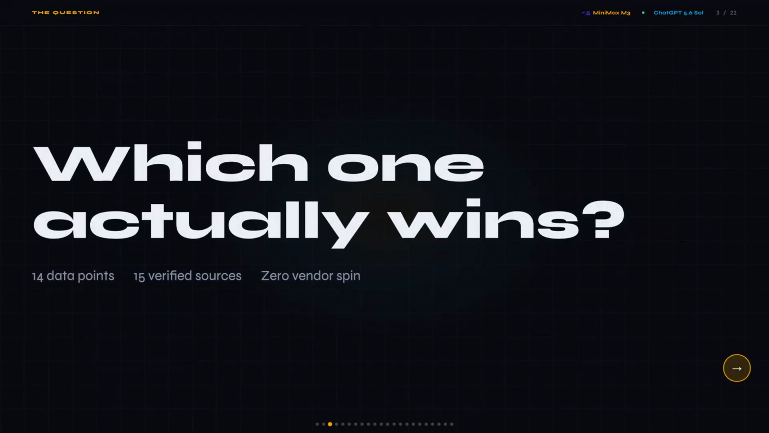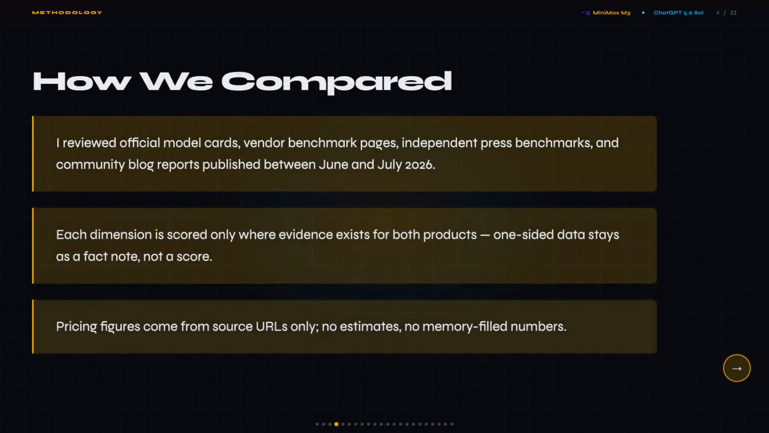Now, M3 wins on basically every benchmark it chose to publish. But Sol's users keep saying it destroys M3 on chain of thought reasoning. And those two things don't reconcile cleanly, which is honestly what this whole comparison comes down to. So this one is really for developers and teams actively picking a model for API work right now.